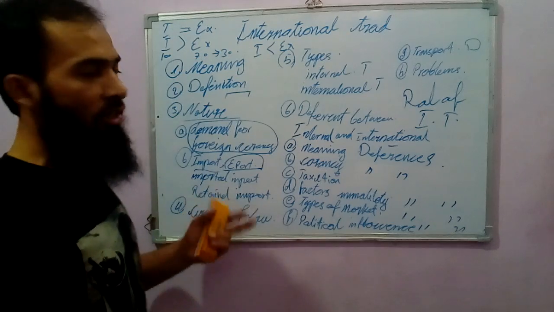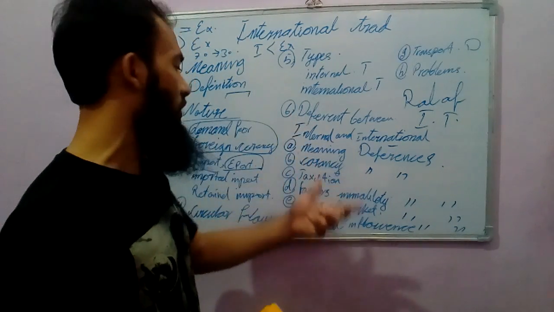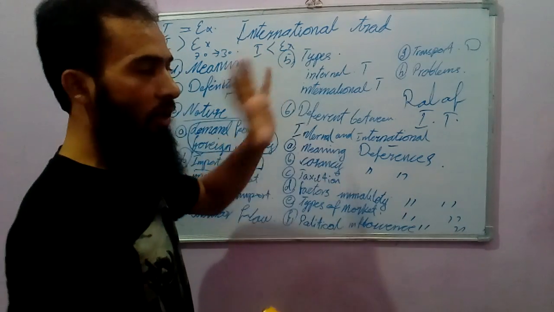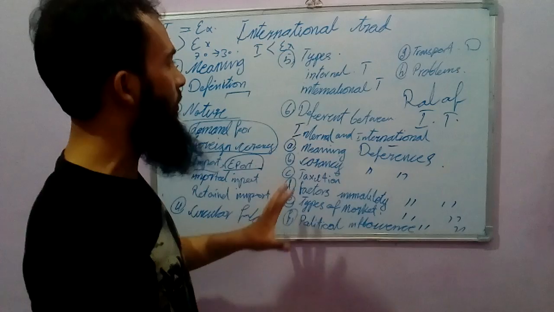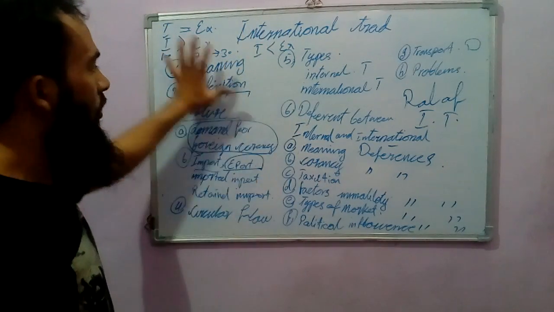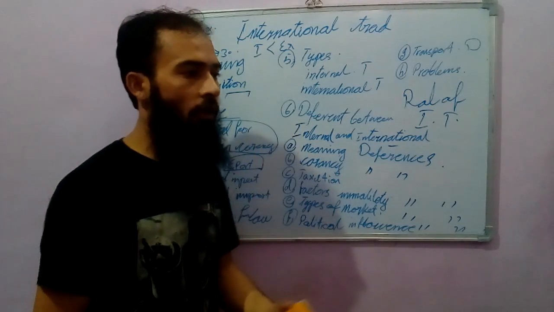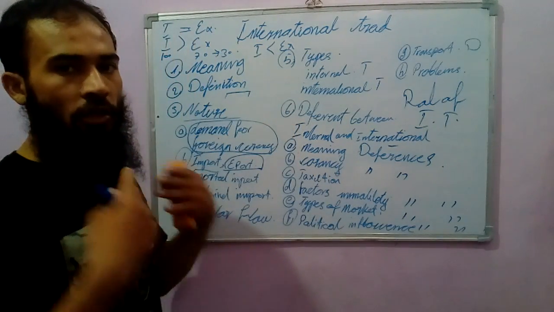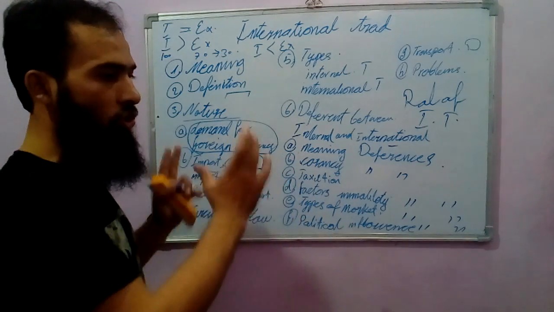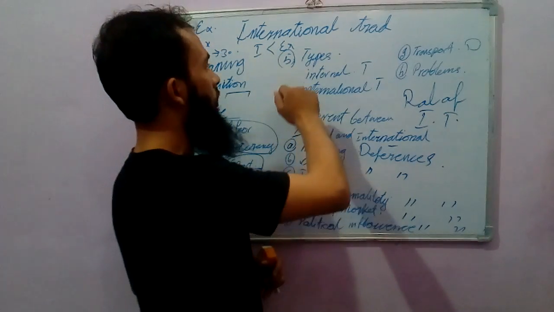As we have a limit of time, I have to explain fast. I don't have that much time to explain all of these points in detail, but I am trying to show you the pattern of the paper. If you are writing for 5 marks, writing this much will be sufficient as a calculation. Then you will write about the benefits and importance of international trade in a short form, a few topics, and that's it. I will say it at the end of this video.